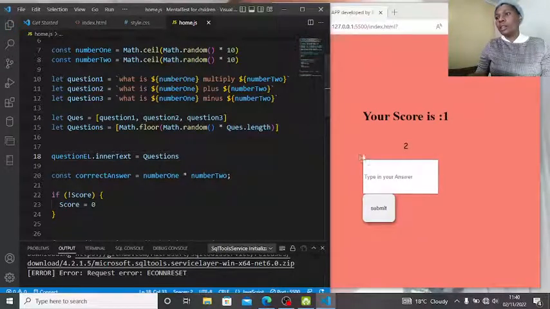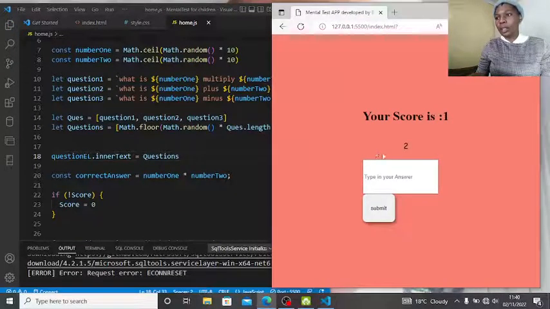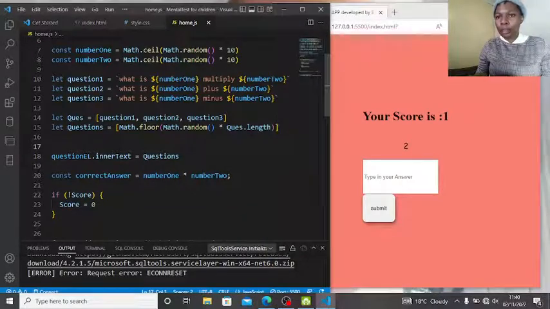Let us see if we're getting... oh my gosh, what is happening? Okay, nope, it is not giving. Let questions be Math.floor. Okay, queues, I should say queues here.